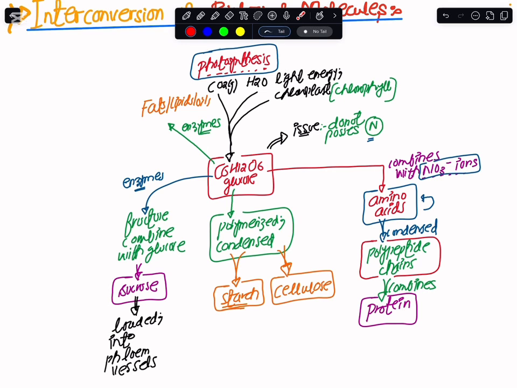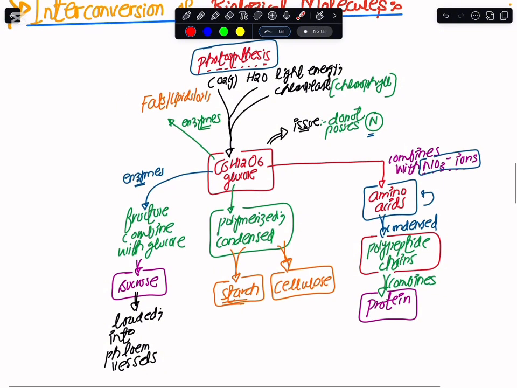Now the second situation is that we also have to make the proteins for the plants. When protein has to be made, we are in need of the nitrogen element. Why do we need the nitrogen element? Because for the glucose, we only have carbon, hydrogen, and oxygen, and whenever we make proteins, we not only need carbon, hydrogen, and oxygen, but also nitrogen.